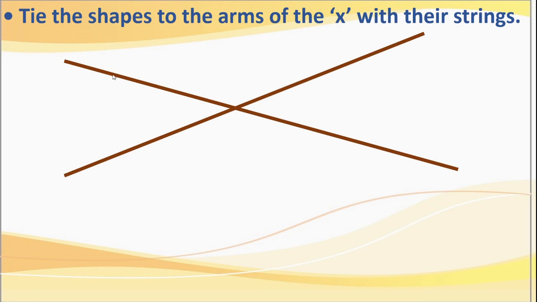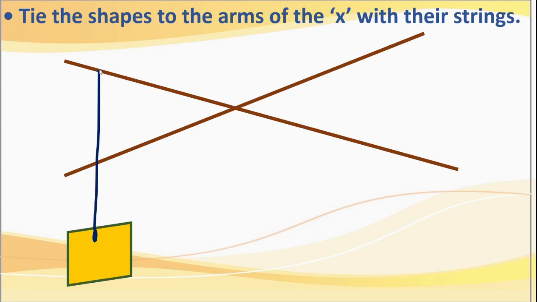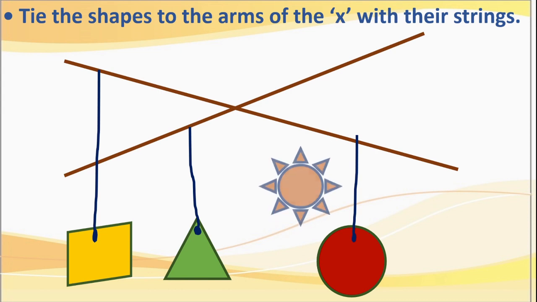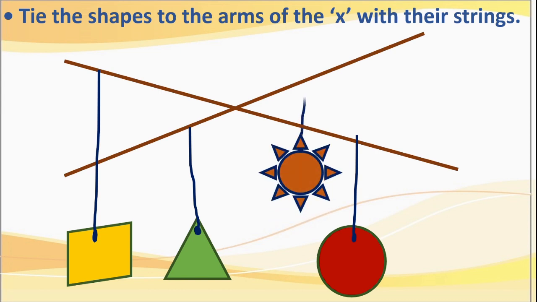And here what we have to do now? We have to tie the shapes. See here, this is our square shape. Here we have tied to the arm of the X. This is our triangle. Okay, this is our circle. And next is our flower.